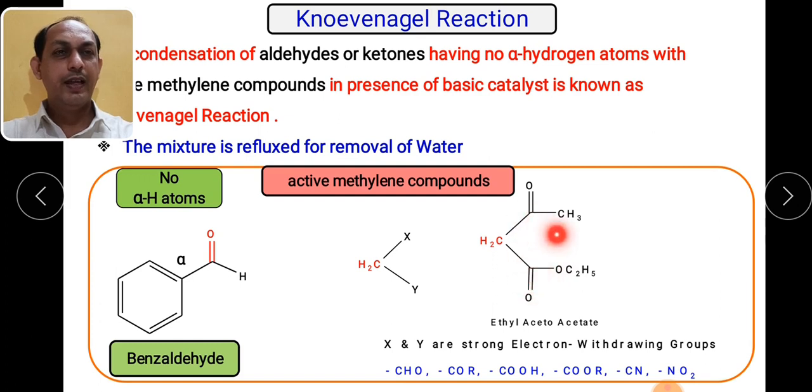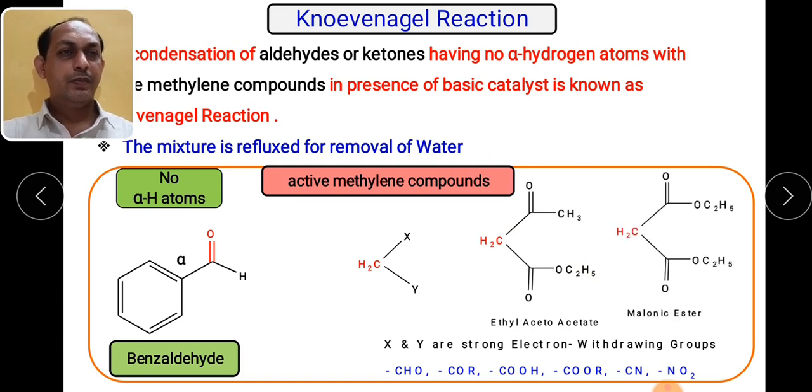So it is ethyl acetoacetate. One side is CH3 C double bond O and the other side is COOC2H5. If here is a methyl group, then it will be called methyl acetoacetate.